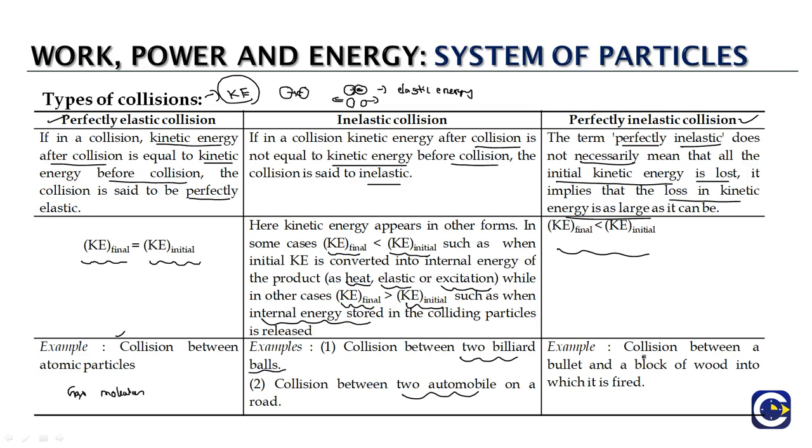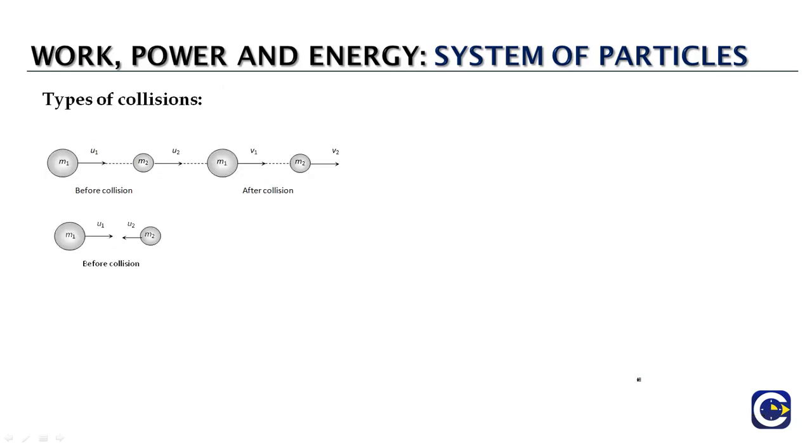If you have a collision between a bullet which is going and hitting a block, and after the collision we see that the bullet gets stuck to the block, this is a case of perfectly inelastic collision where all the kinetic energy of the bullet is lost. So a perfectly inelastic collision, which we'll of course discuss in more detail later, is a type of inelastic collision where the energy loss is as maximum as it can be.